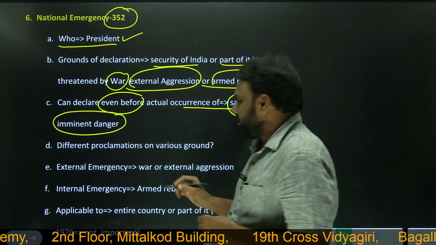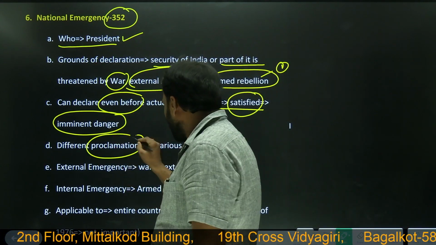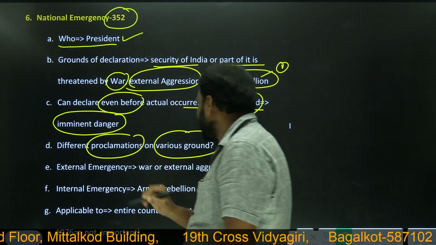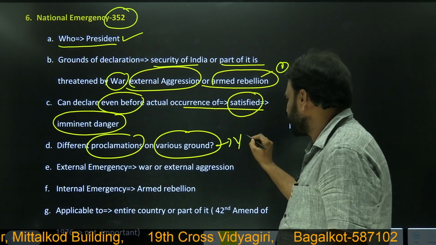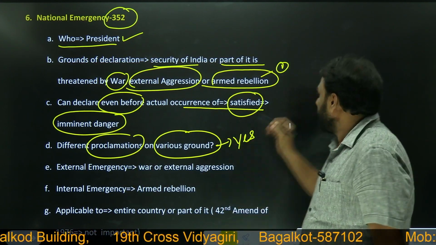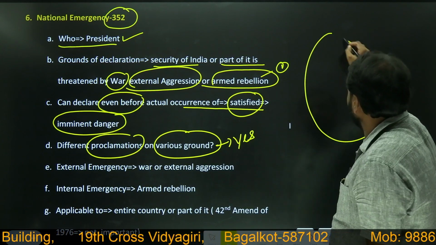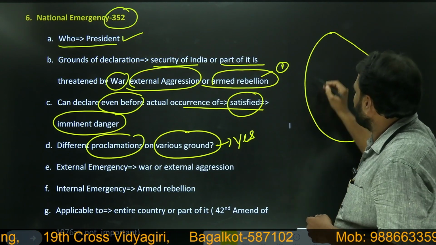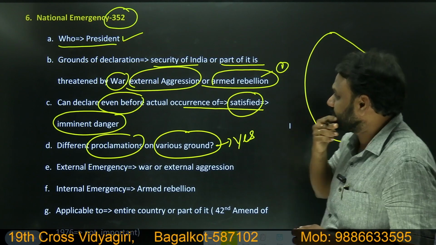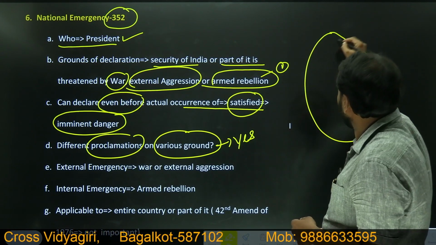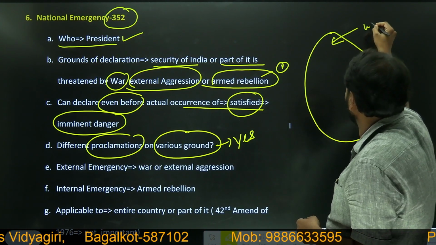Next, one more important point: different proclamations on various grounds. What does it mean? Is it possible? Yes. In India, one emergency we have already declared based on war.